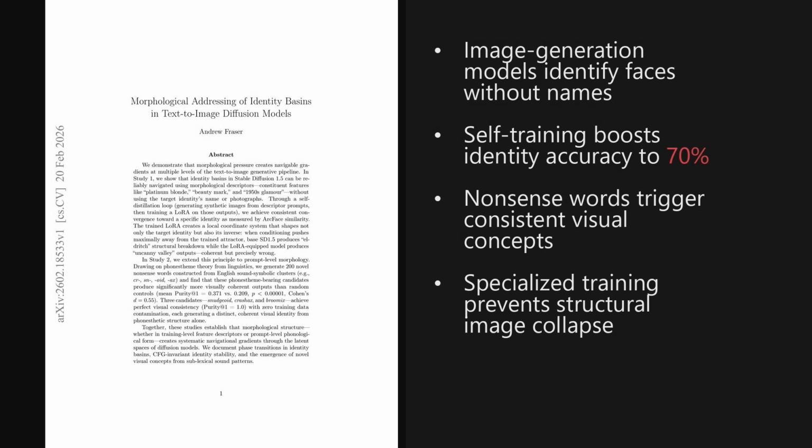Wrapping up, 2 takeaways stand out. Diffusion models organize visual concepts through deep structural features rather than just labels, and even the sound of a nonsense word can trigger consistent imagery. This suggests we can map these latent spaces precisely using linguistic patterns.